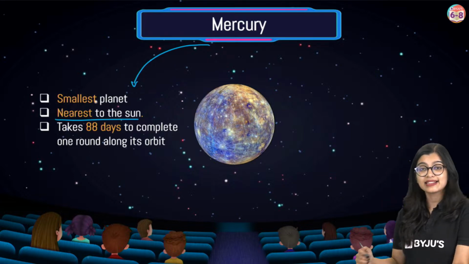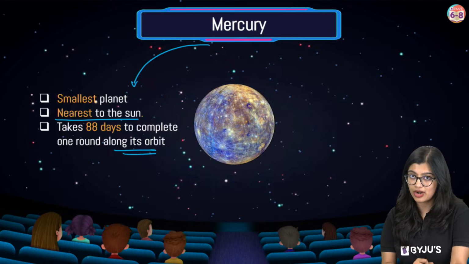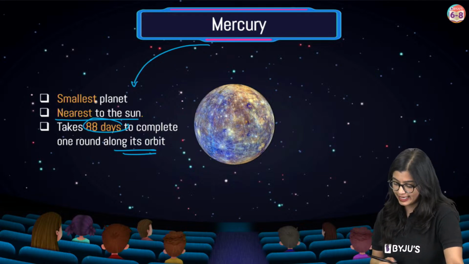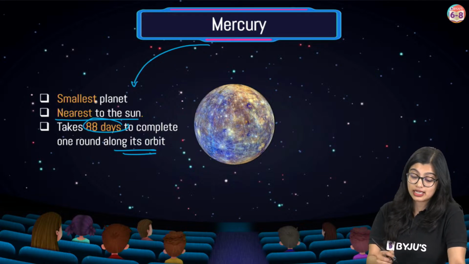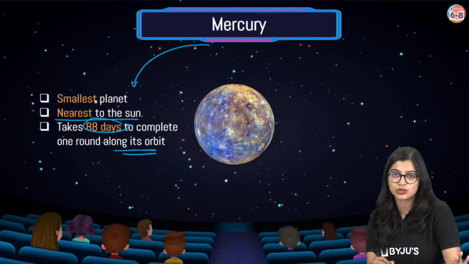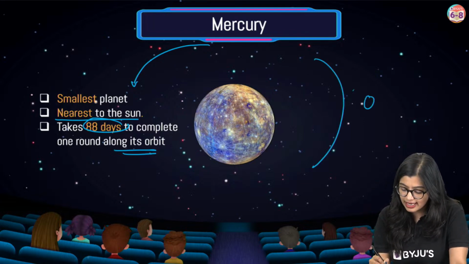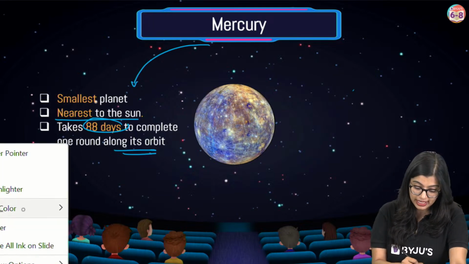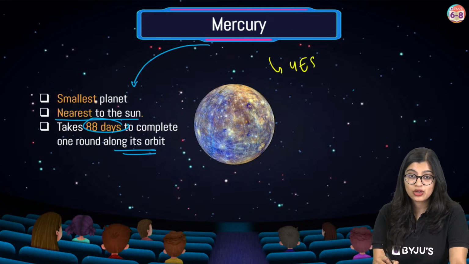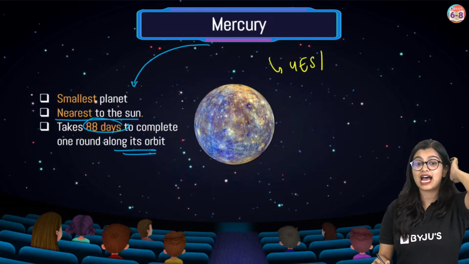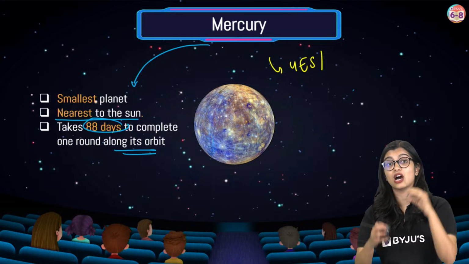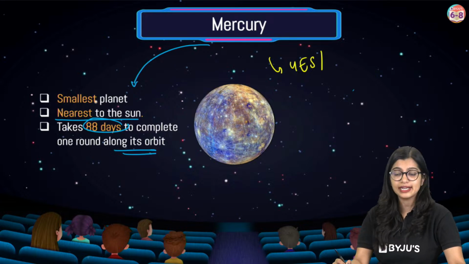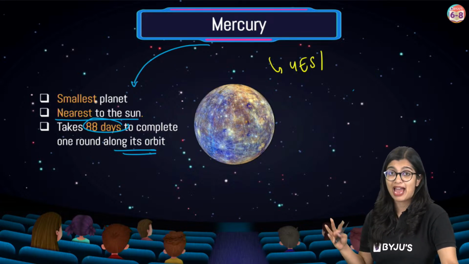right? To finish one round around the sun, or one revolution, it takes only 88 days. And if Mercury is very close to the sun, imagine the sun is here and then you have Mercury. It will be very hot, no? The temperature on Mercury must be pretty hot. Yes or no? So we observe that Mercury is a very hot planet as well. And of course, we observe that it experiences dramatic change.